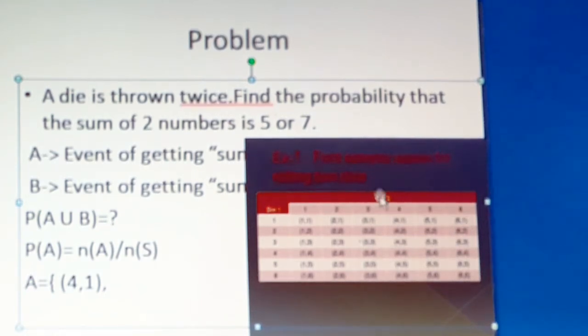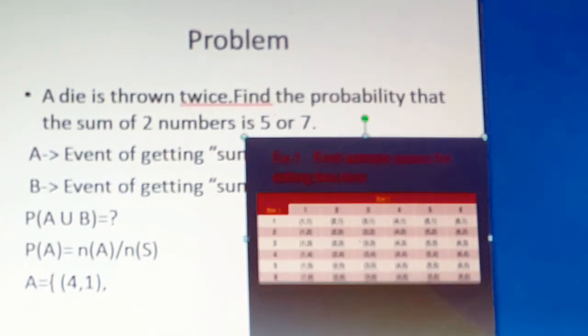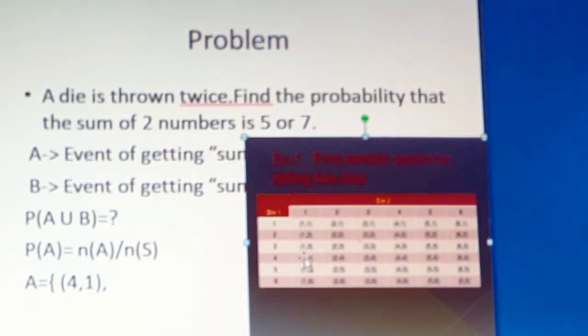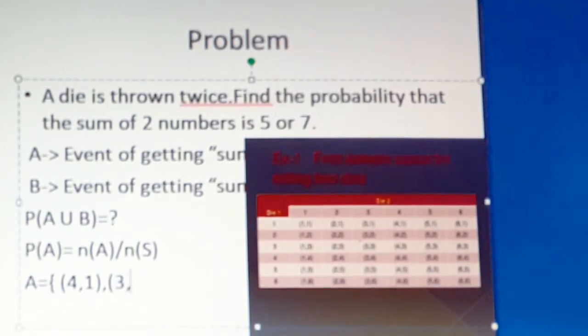Okay students, so we'll move on to the next row. Are you all following? So in the next row you have 1 comma 2. 1 plus 2 will give you 3. 2 plus 2 will give you 4. 3 plus 2, yes, it is 5. So in the second row I can take it as 3 comma 2. Similarly, 4 plus 2 will give you 6. 5 plus 2 will give you 7. 6 plus 2 will give you 8. So we'll not take that. We'll move on to the next row.